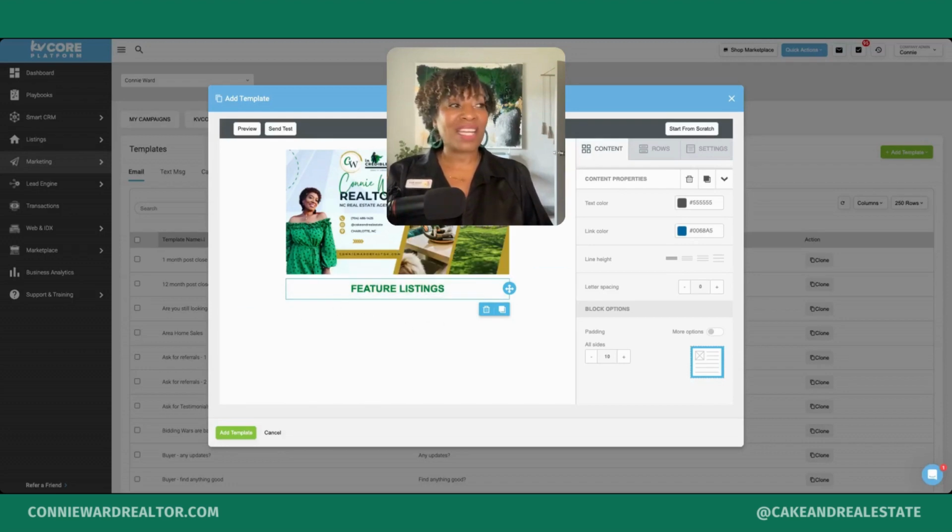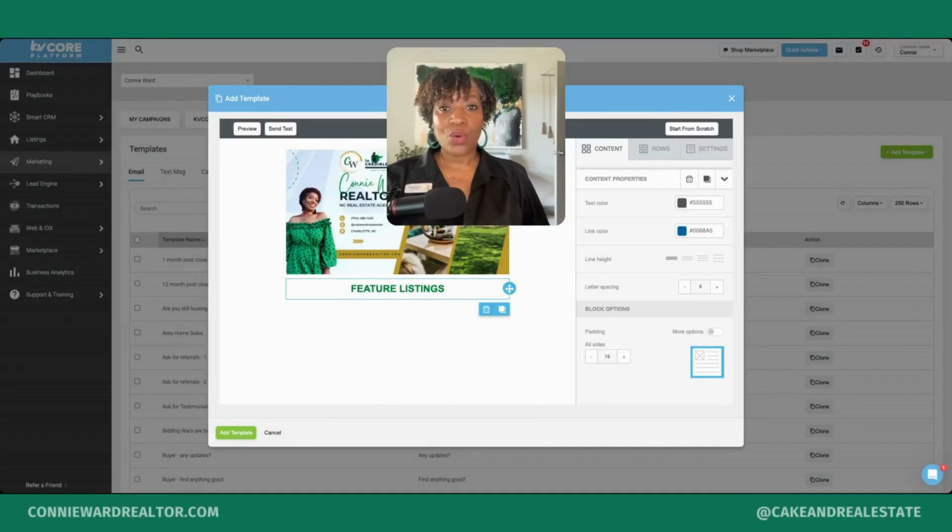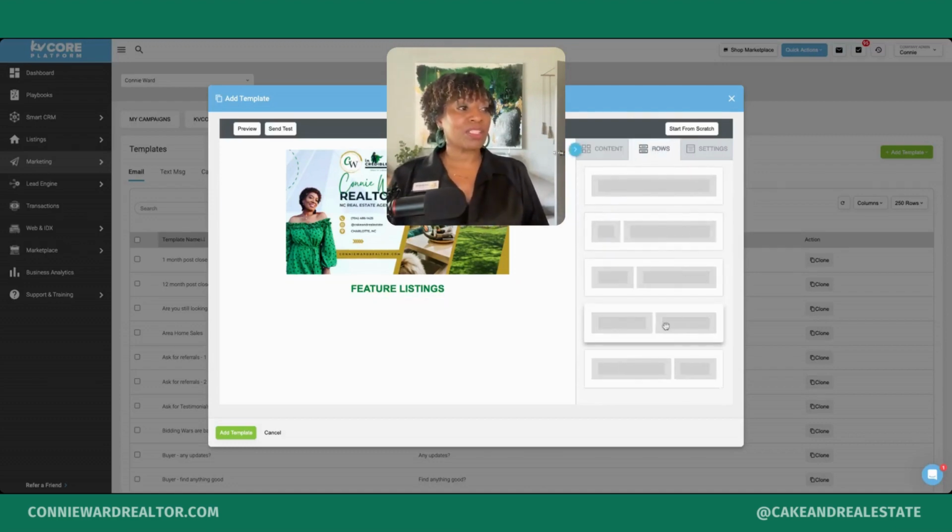Now the next step is to add whatever additional content is going to be under this header. So now what we want to do is add our images or other content that we're going to have under this section. I want to select row again, because remember, we need to insert our content field.